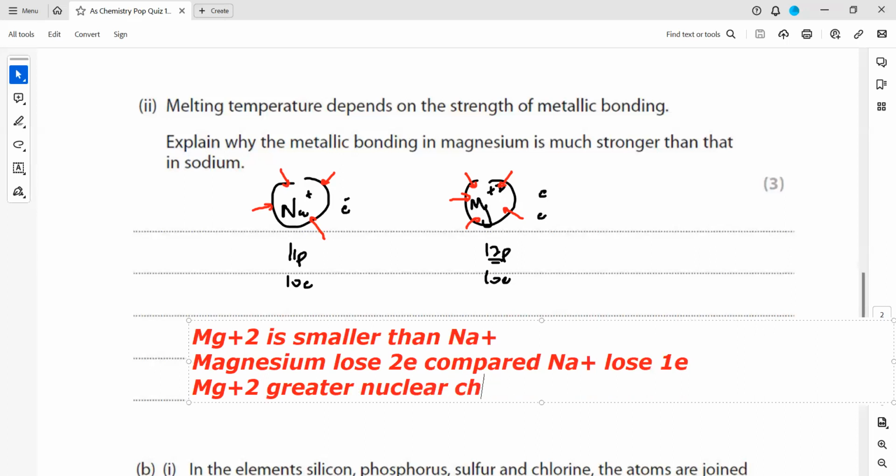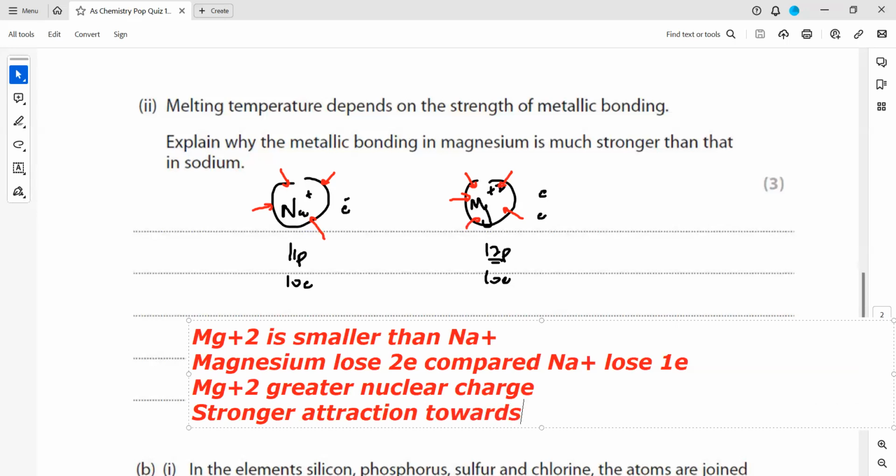So all these things, what will happen? They will result in a strong attraction. So it has a stronger attraction towards the nucleus, to the valence shell electrons.